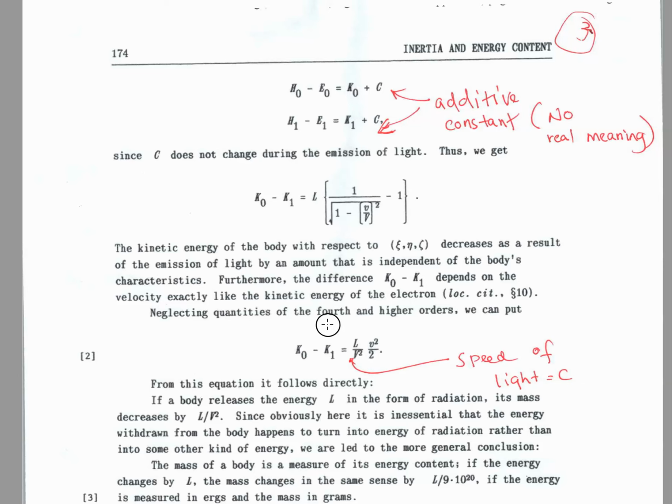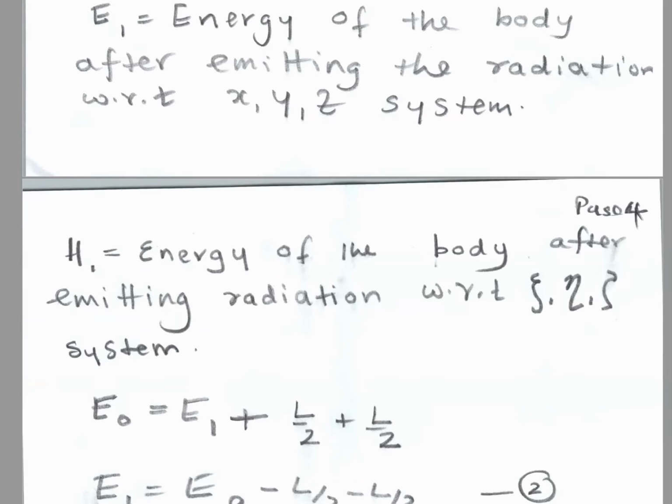Neglecting quantities of the fourth and higher orders, we can put... Where do you get fourth and higher orders? Let's look at that. So let's go back. Remember this equation: K sub 0 minus K1 equals L times the gamma term minus 1. So let's see how we get fourth and higher orders.